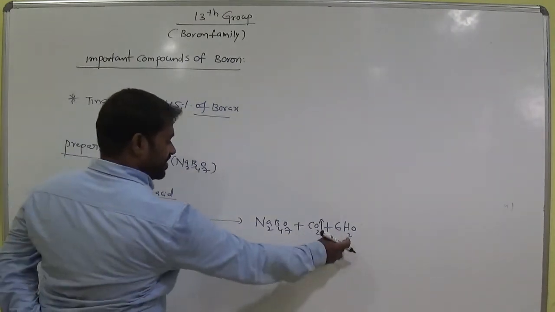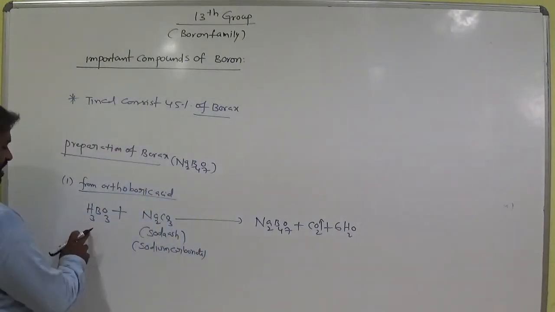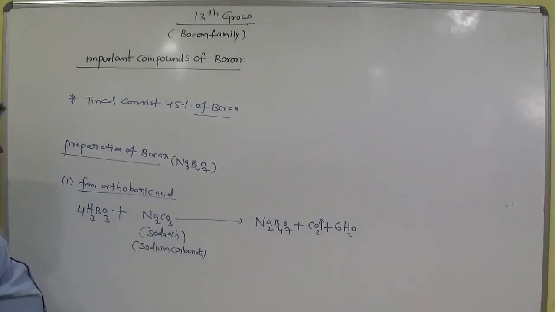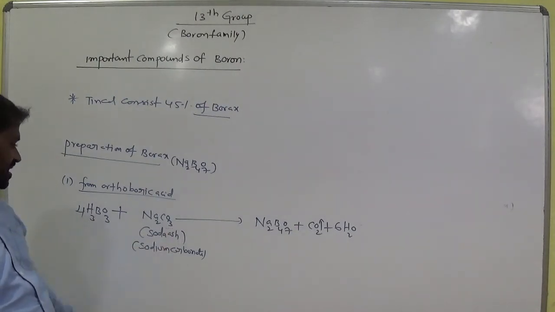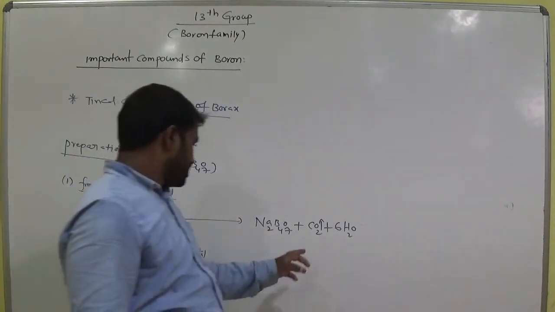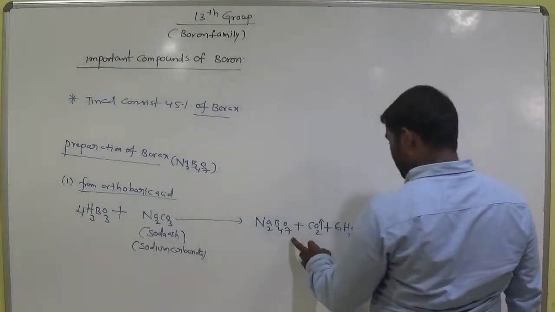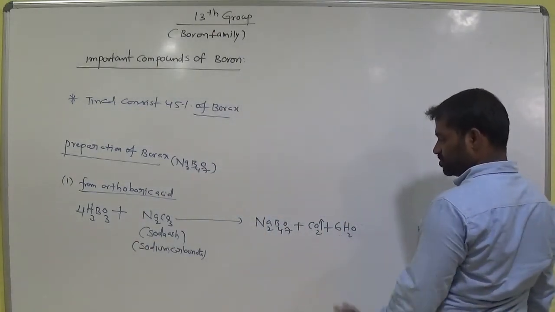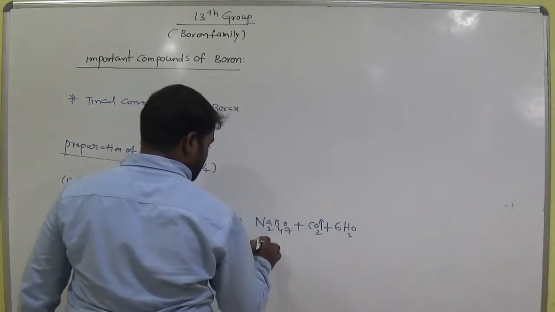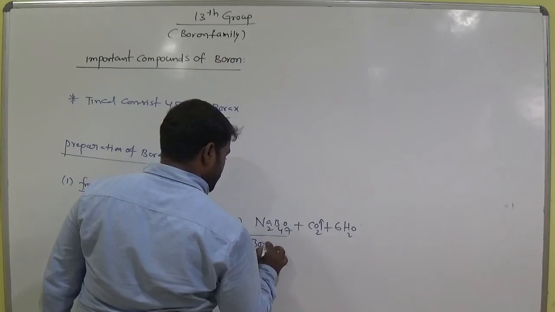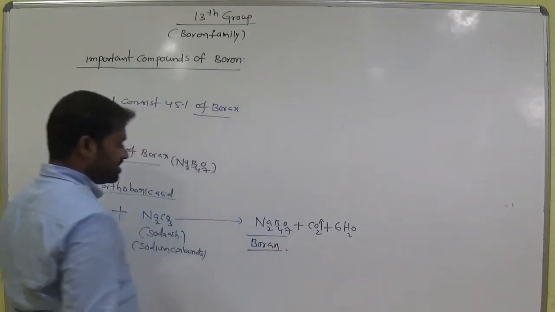How many hydrogens here? 12 hydrogens. Here we have only 3, so keep 4 here. 4 borons here, and oxygens: 4 times 3 are 12, 12 plus 3, 15, and 7 plus 6, 13, 13 plus 2, 15, clear? 2 sodiums and 2 sodiums. This is borax, or borax glass.